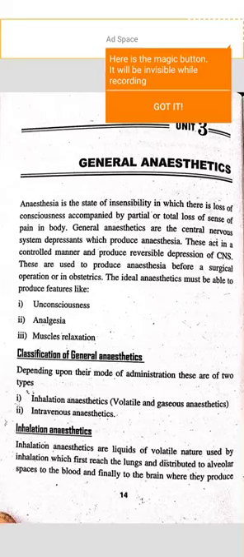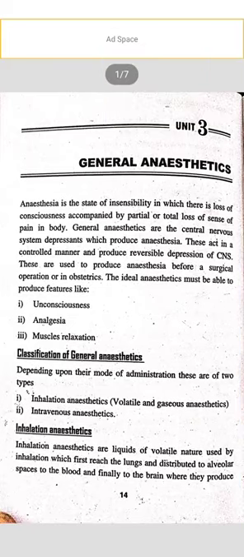Hello students, today we are going to talk about general anesthetics. What are these? Anesthesia is a state of insensibility in which there is loss of consciousness accompanied by partial or total loss of sense of pain in the body.